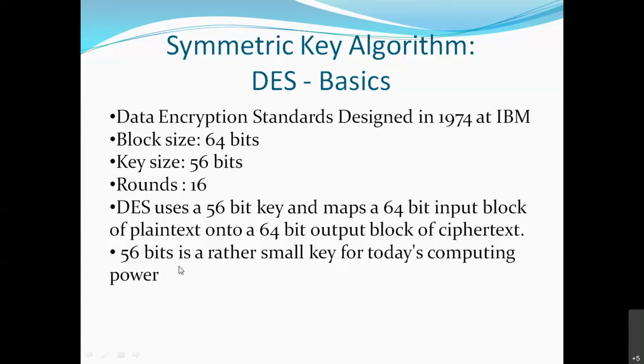Now, the limitation. What is the limitation of DES? That the key size is 56 bits. If we compare this key size with today's computing power, it is very, very small. It can easily be cracked. That's why this limitation is there, and that's why the AES algorithm is most widely used. Right? Now, how it works.